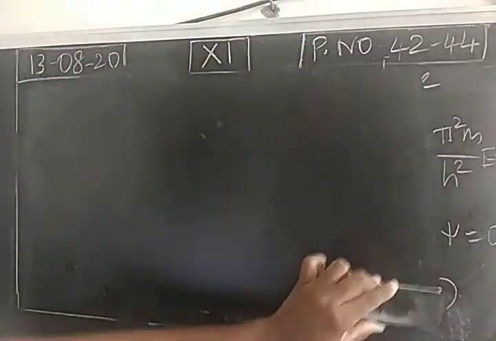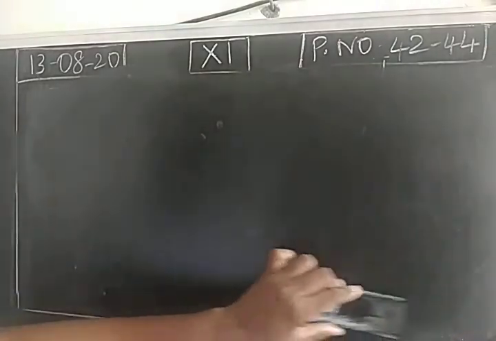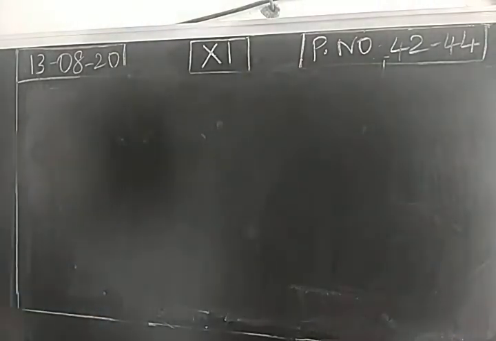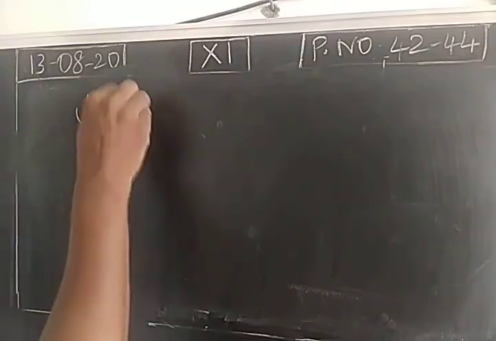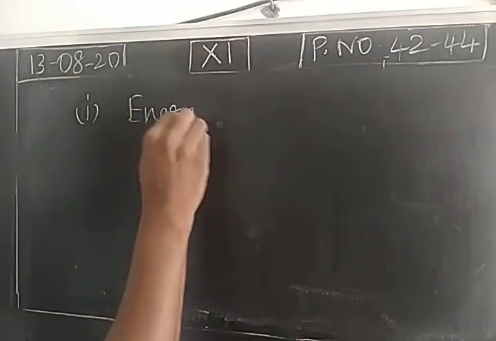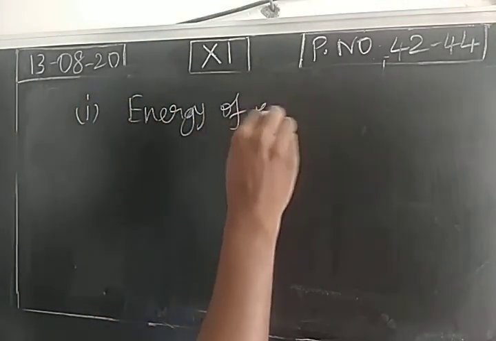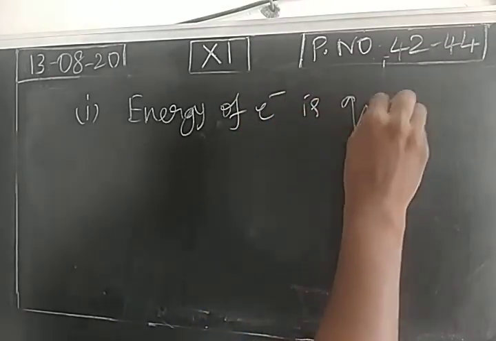Next, features. What are the features of this wave mechanical or quantum mechanical approach towards the atom? Point number 1, energy of electron is quantized.